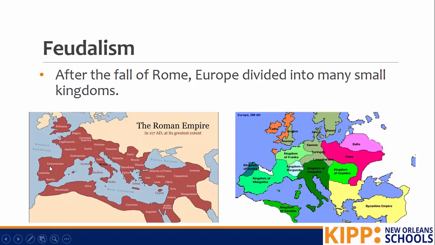The one on the left is showing the Roman Empire. We see the government was centralized, meaning the same government was found in the entire empire. It ran the whole empire. After the fall of Rome, Europe became broken up into many smaller kingdoms, so it became decentralized. Decentralized is whenever there's not one central thing controlling everything. Each of these kingdoms was ruled by a different king in a feudal society.